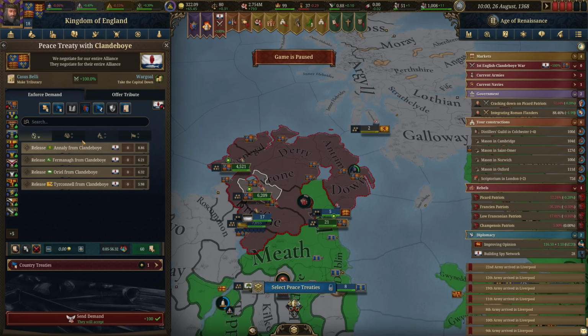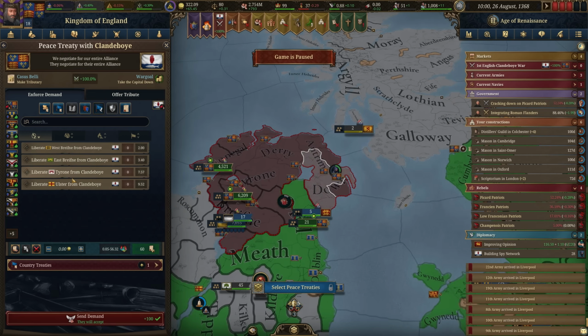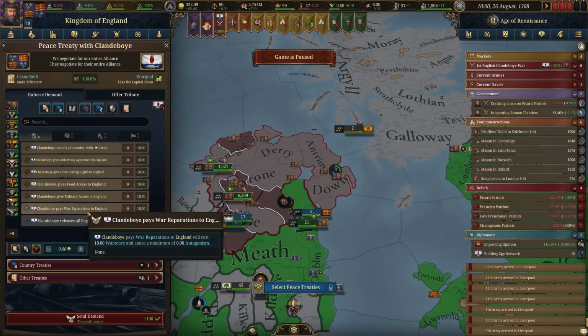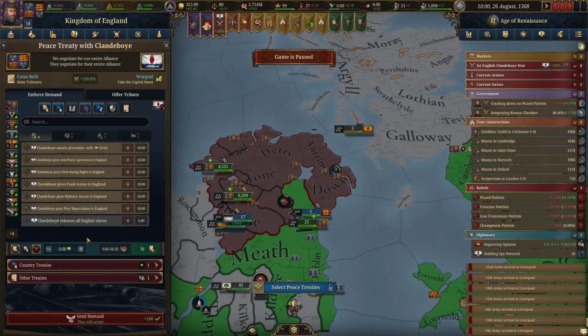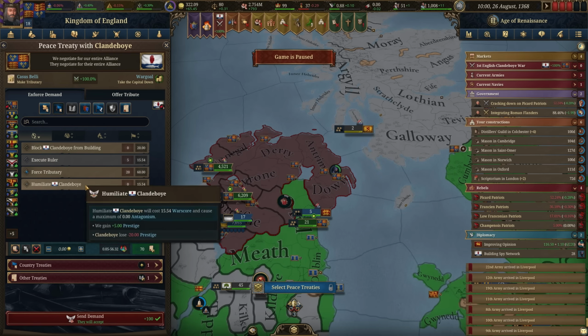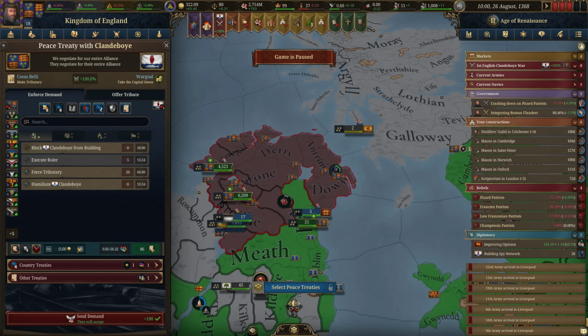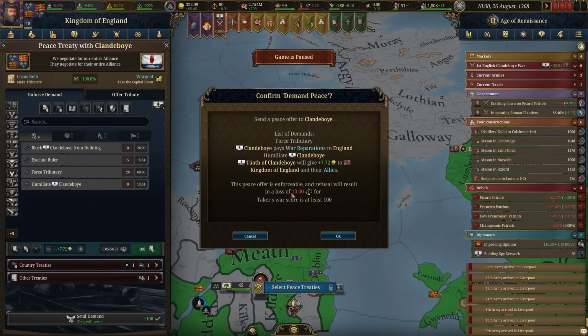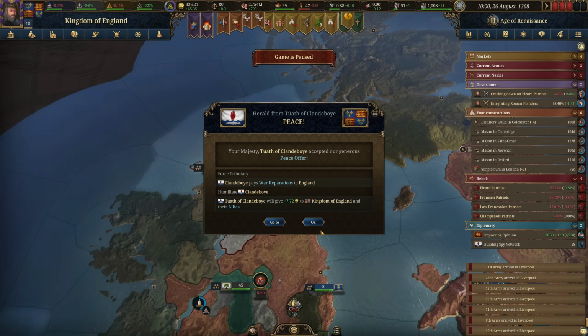We can also force them to release these states here, or we can liberate subjects from them, force them to annul treaties. We're not doing any of those. We will do war reparations. I think that will stack on top of them being a tributary, so that means they'll have to give us even more money. And since we got the extra points, we can humiliate them as well. That'll get us that 5 prestige, and then we'll get whatever money they have, which is not much. So let's go and force that on them. They can't refuse without taking the stability loss there.